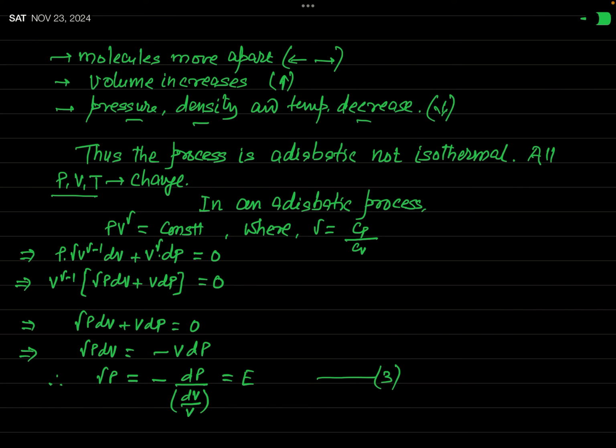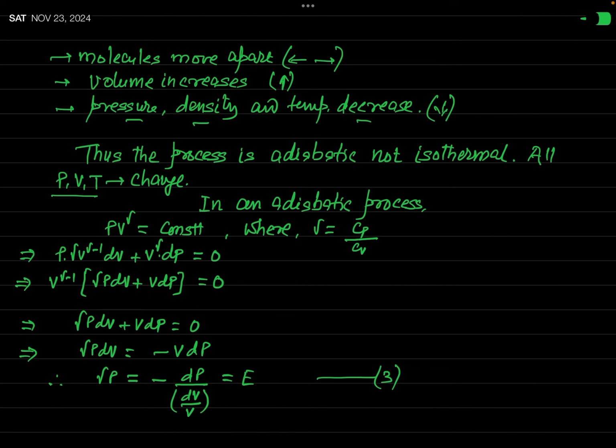So in a nutshell, you can say, according to Newton, sound travels isothermally in air, and this was the fault of Newton. This statement is incorrect. Laplace corrected it. According to Laplace, the sound travels in air not isothermally but adiabatically. Okay?